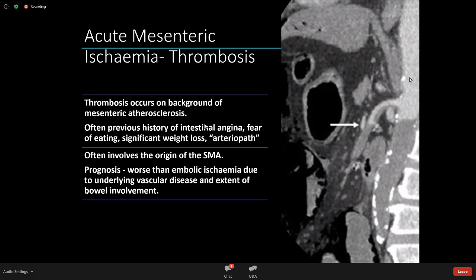This normally happens in patients who have long-standing atherosclerotic disease, and they may give a history of chronic mesenteric ischemia, where intermittently the blood flow is decreased because of thrombosis, because of narrowing, and they get what's called intestinal angina. When they eat a meal, the blood flow reduces and they get pain. So they might give a history of that, or this might be de novo. This might be their first presentation.